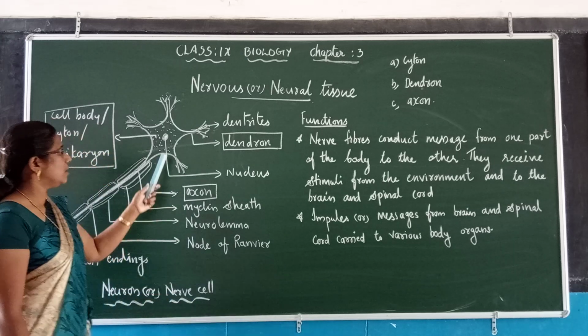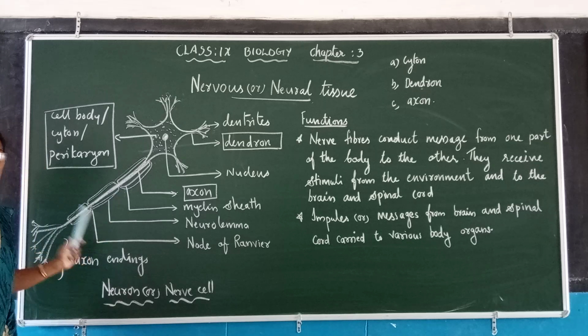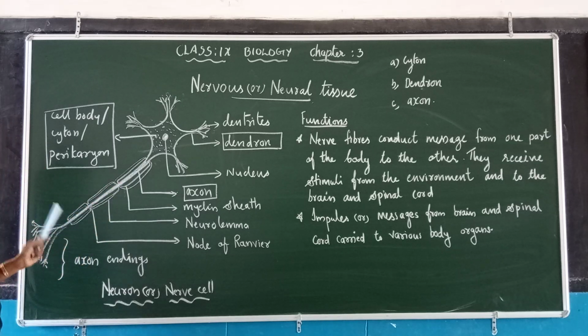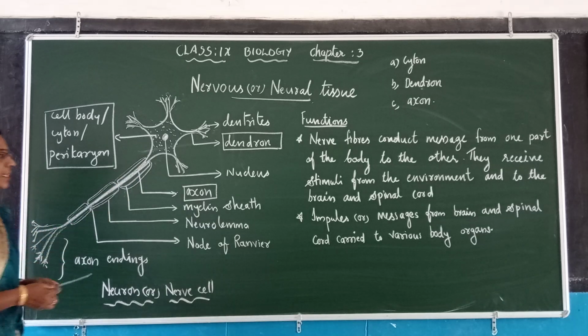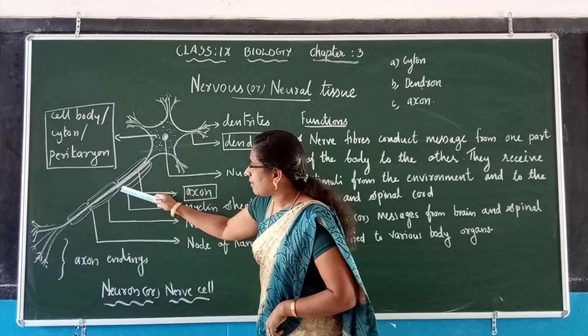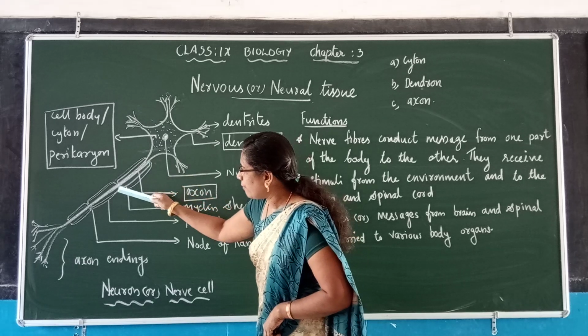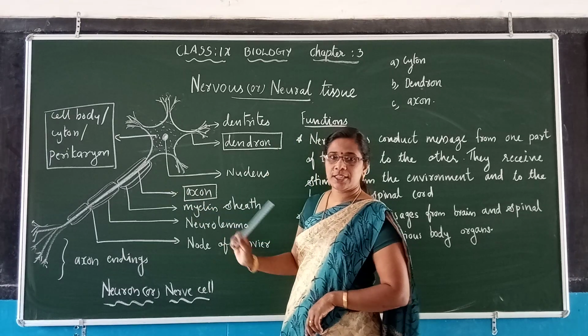The next one: the long branch arising from the cyton is the axon. The impulses are transmitted through the axon. The axon is covered with a protective covering, that is the myelin sheath.